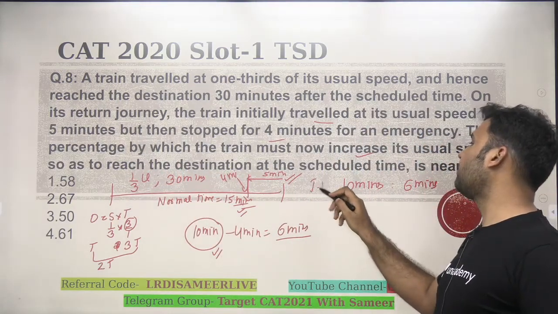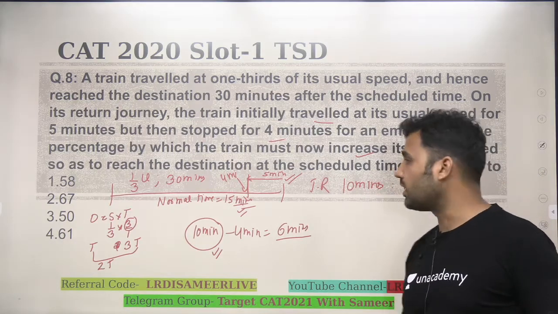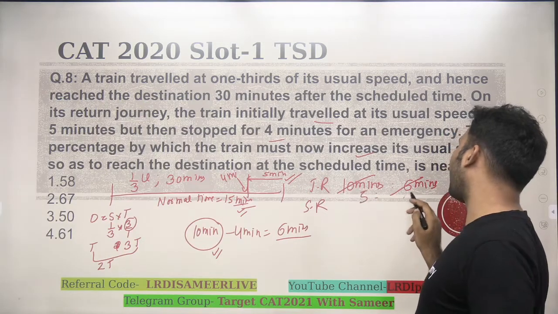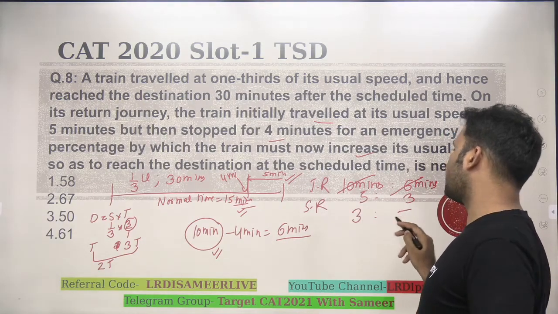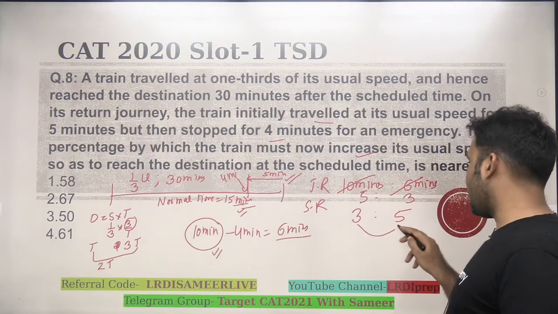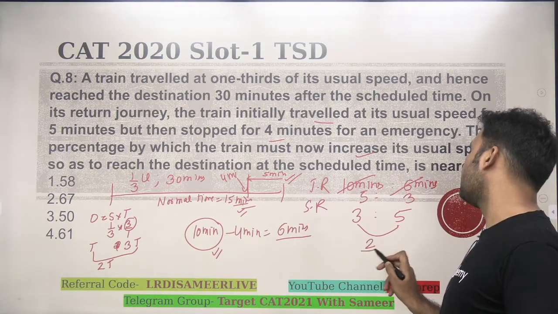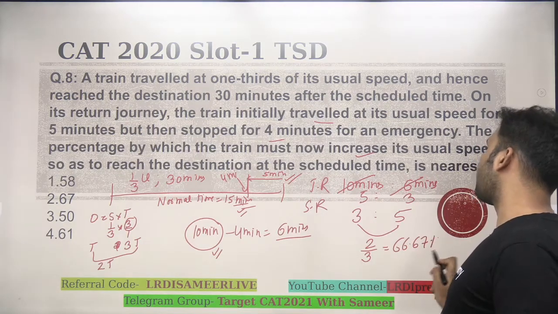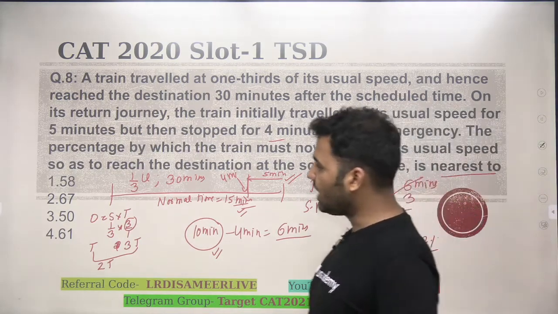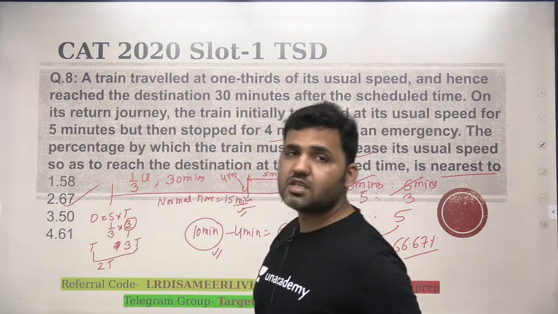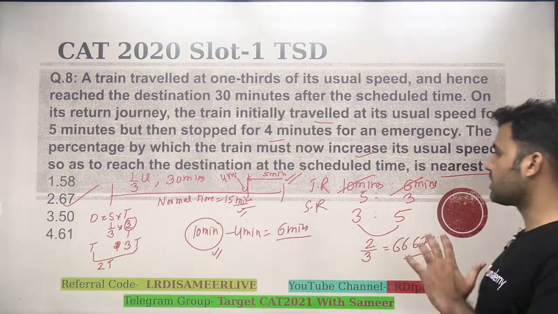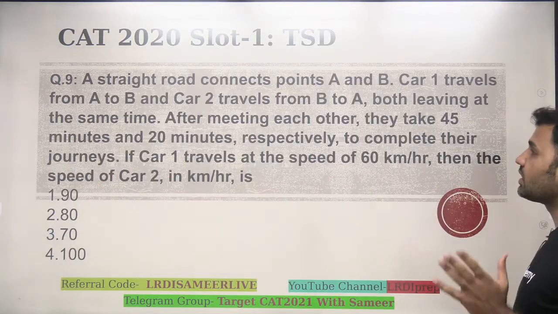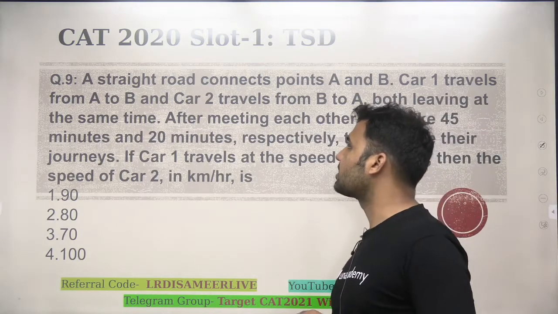Guys, you tell me, if you reduce the time of traveling, obviously you'll have to increase your speed. You see the time ratio is 5:3, so the speed ratio would be 3:5. That means the train now needs to increase the speed by 2 over the base of 3, which is 66.67%. And because it says nearest to, the answer will be 67%. The train needs to increase the speed by 67%. That's the question that you can solve easily without making any equation or using any formula. Let's have a look at the next question.